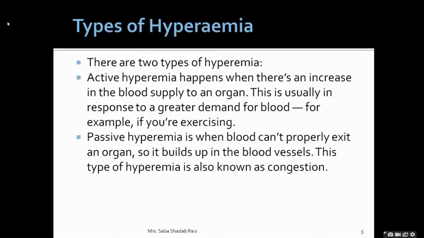Then passive hyperemia, when the blood cannot properly exit from an organ. So what is going to happen? The blood vessels become very bulky over that side, and this type of hyperemia is known as congestion. It may also be caused by excess fat, when your blood is getting coagulated, and it can cause medical problems. This passive type of hyperemia can remain for a longer time.